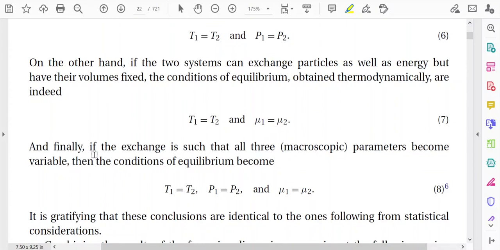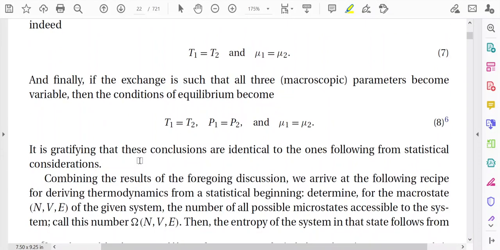And finally, if the exchange is such that all three parameters become variable, that is energy is variable, number of particles is variable, and volume is variable, then when you consider the equilibrium, you have to consider three conditions, that is equality of the temperature, equality of the pressure, and equality of the chemical potential.